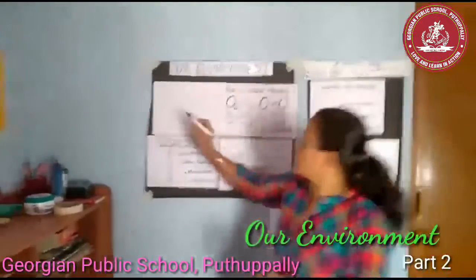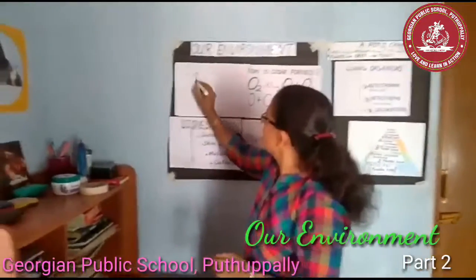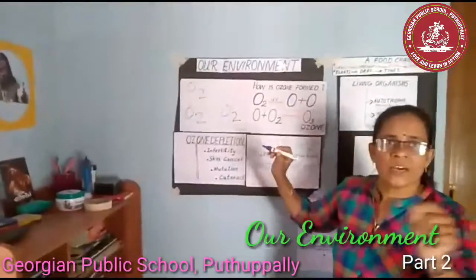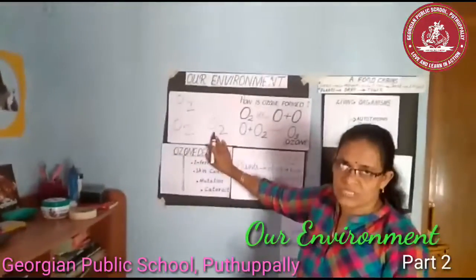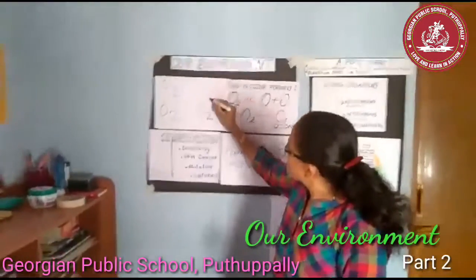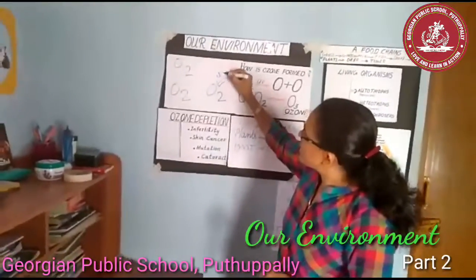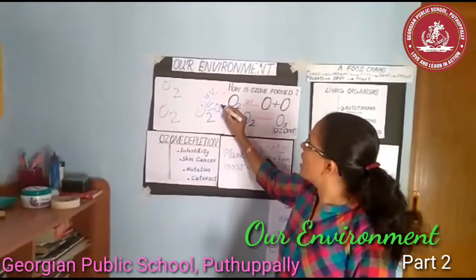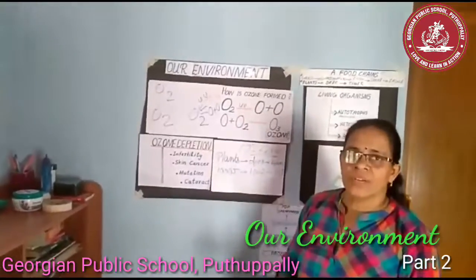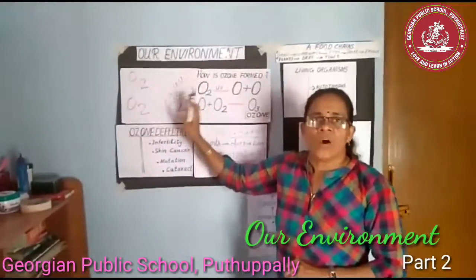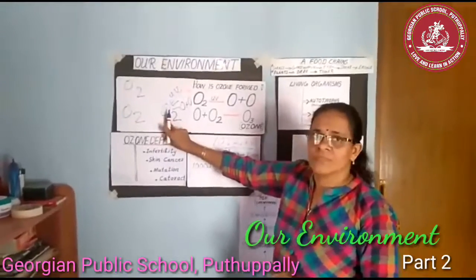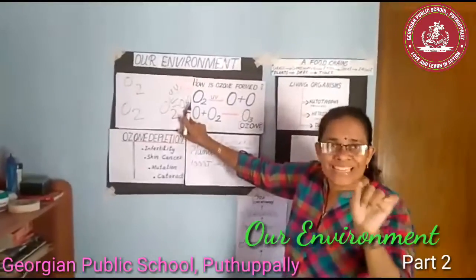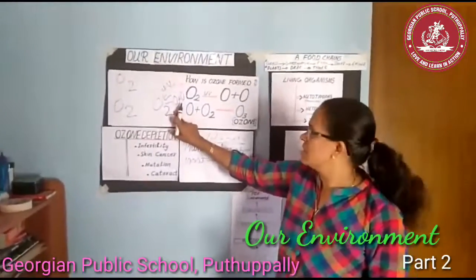In the atmosphere there are many oxygen molecules. Some of these oxygen molecules will be acted upon by UV rays from the sun and split into free oxygen atoms.